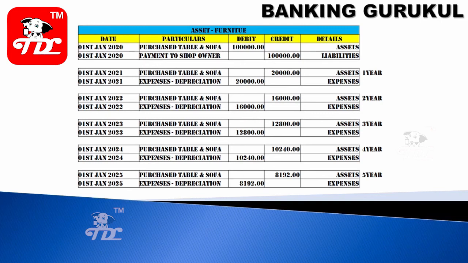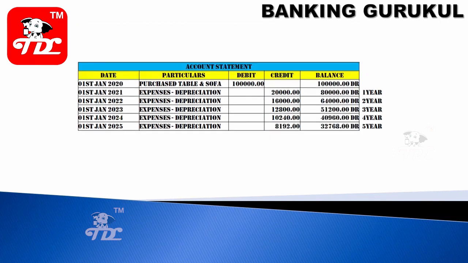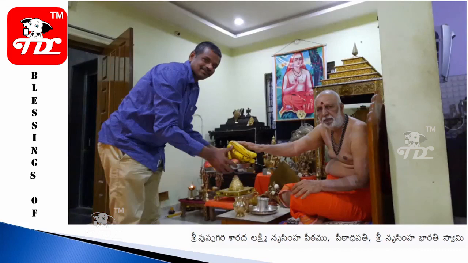So we are always calculating depreciation on the reducing balance, not the purchase price. In my previous example it became 0, but in this example after 5 years the asset value is still 32,768 rupees. So this is the reducing balance calculation method.